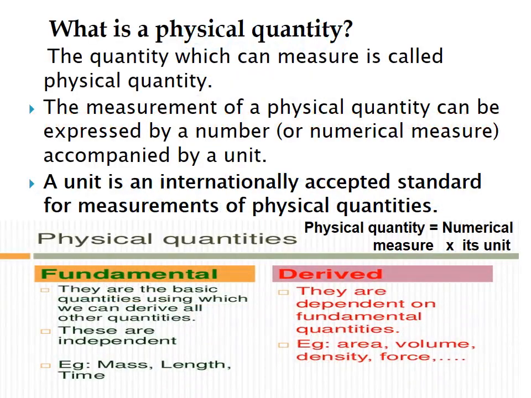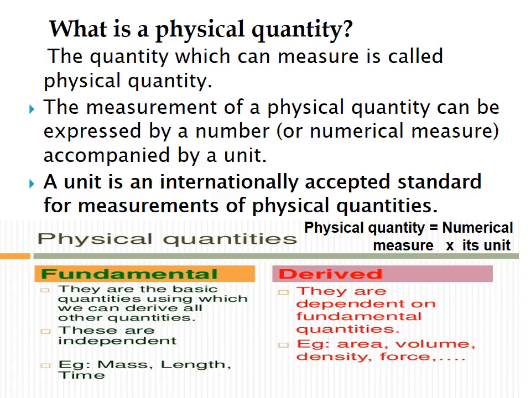In physics, a very important term is always heard, which is physical quantity. What is a physical quantity? It is the quantity which is measurable. For example, distance, speed, acceleration, time, mass, force, etc. These all are physical quantities.